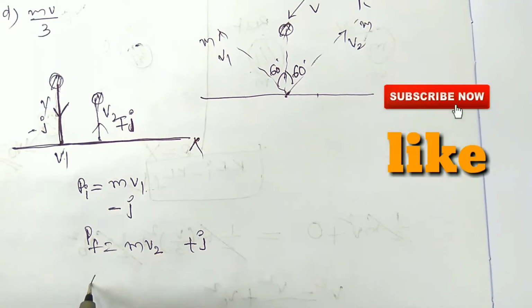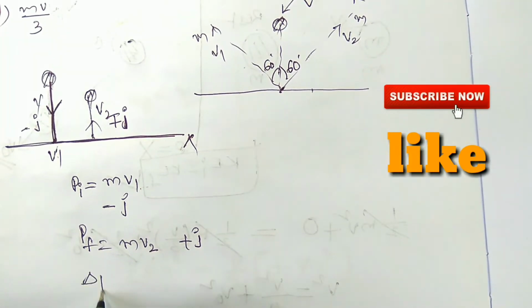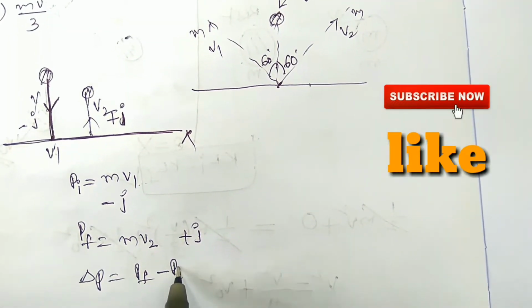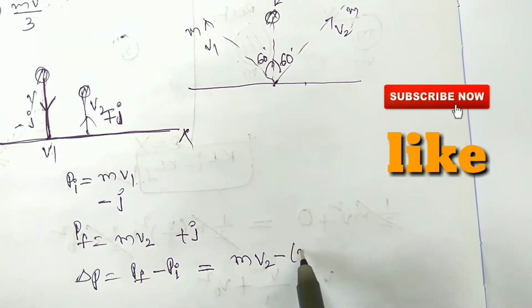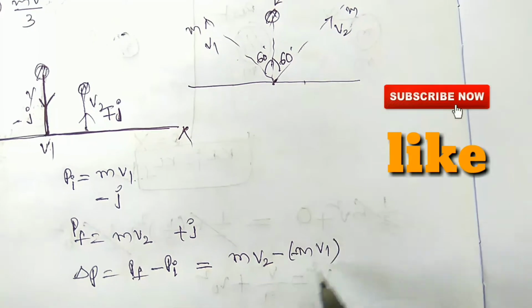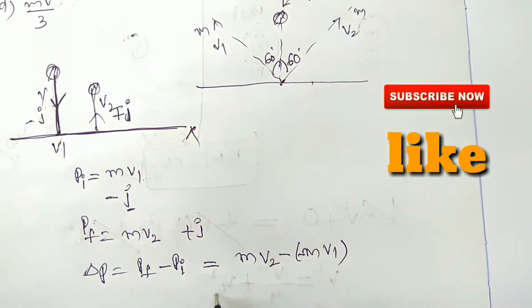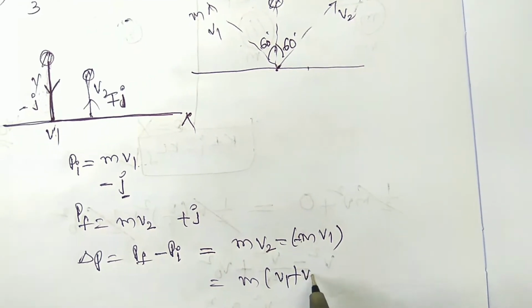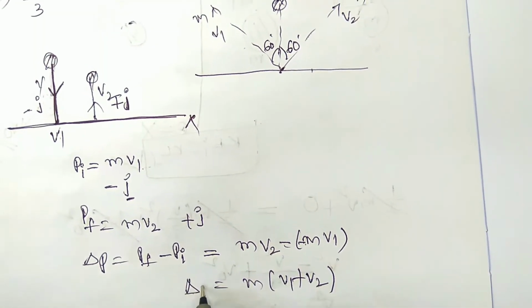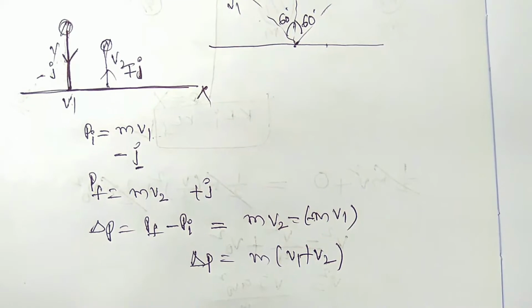So the change in momentum delta p is equal to pf minus pi, which is mv2 j minus (mv1 times minus j). You can write m into (v1 plus v2). So this is delta p.